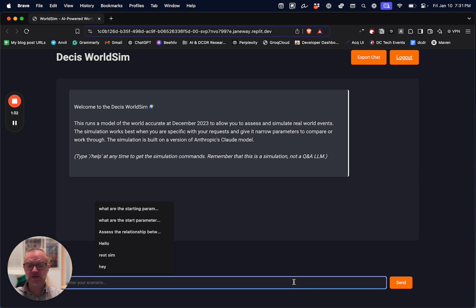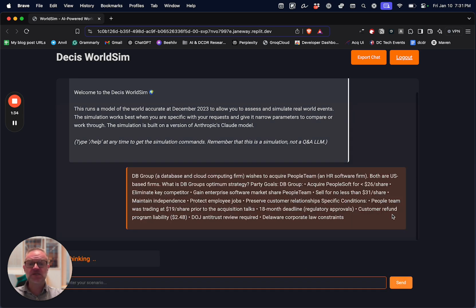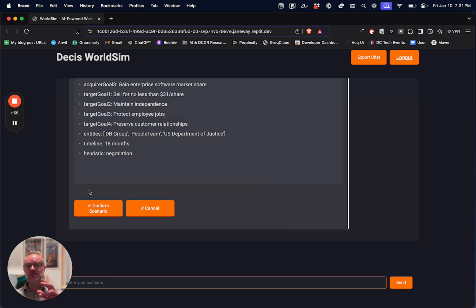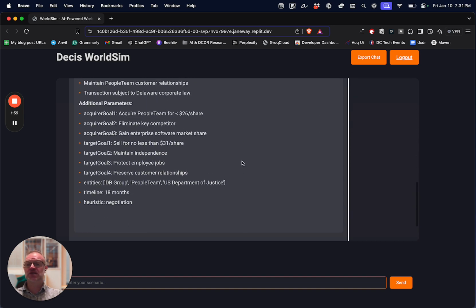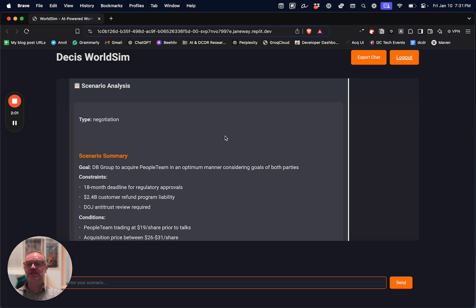So I'm going to drop in this situation here, which we'll talk about for a second. Essentially it outlines that one company is trying to acquire the other. And it's got certain conditions about the share price each group wants and some other limitations. But the first thing that's happening here is it goes to a router. And what the router is set to do is say, what kind of situation is this? So you can see heuristic negotiation. So right away, it's identified correctly.